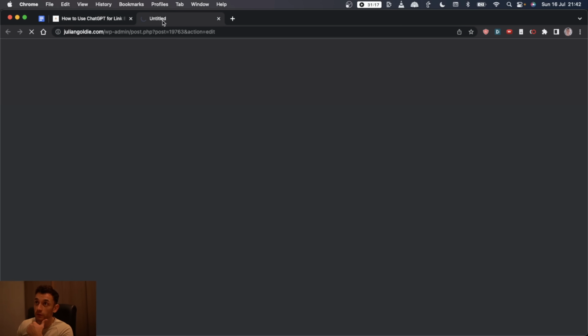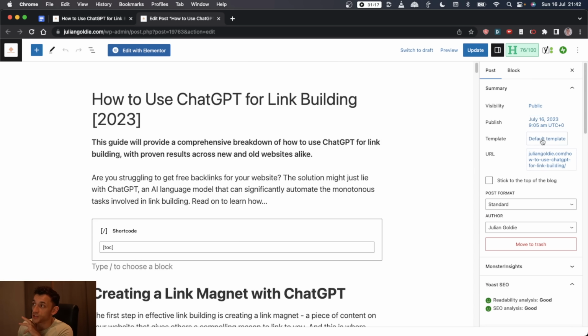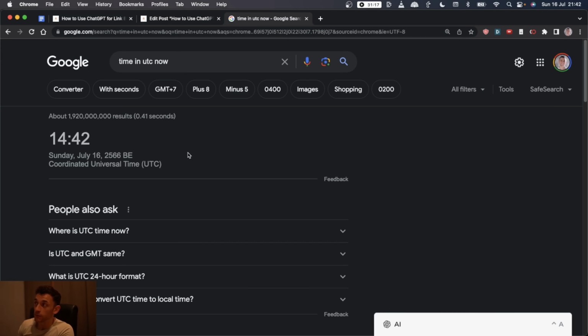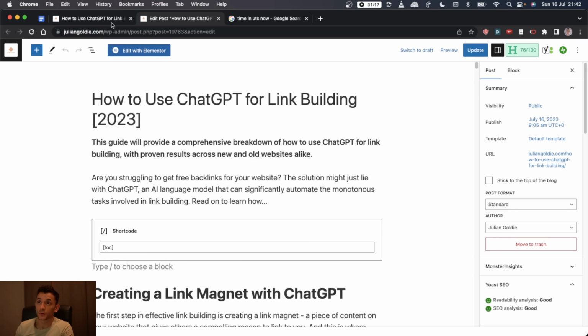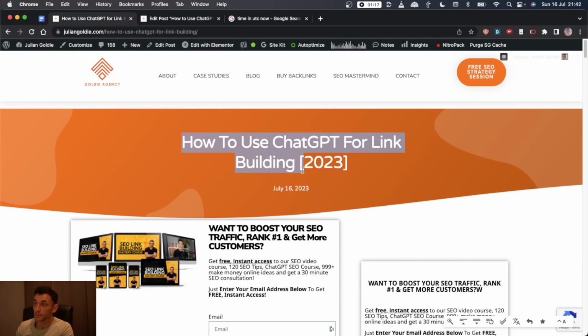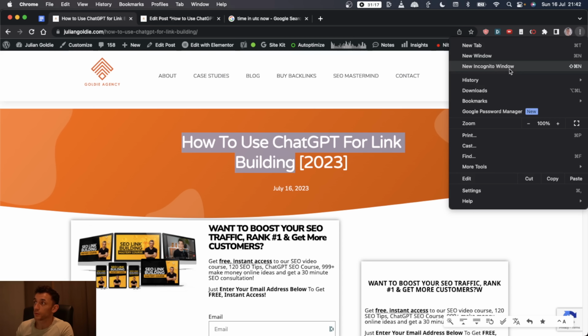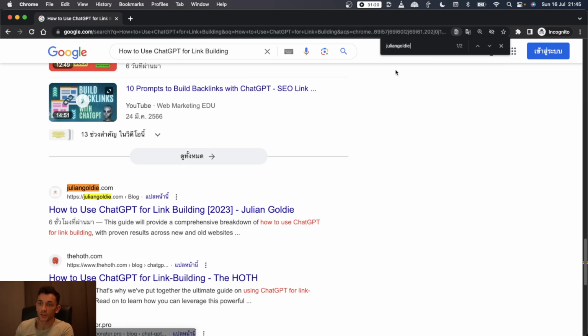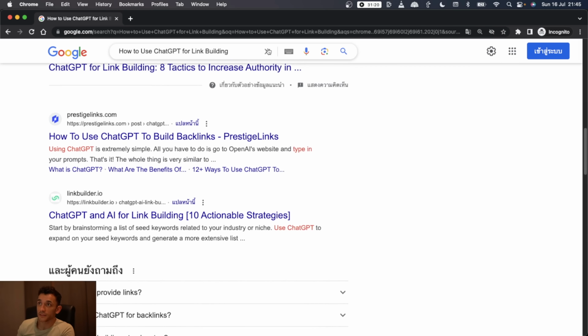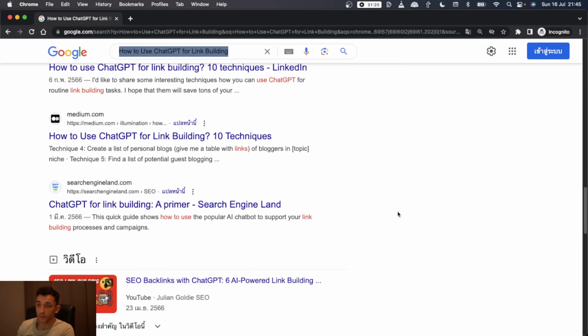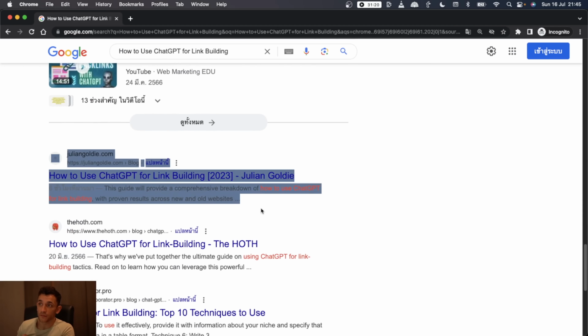So if you look at this post, this article right here was published at 9 a.m. today, UTC. The time in UTC right now is 2:42, as you can see. So that took 5 hours, 42 minutes. And if we Google the keyword that we're trying to rank for, how to use ChatGPT for link building, and we paste that into a new incognito mode, you can see it ranking right there on the first page of Google in incognito. That's the keyword we're looking for. If we scroll down, we're already on the first page of Google within 5 hours.